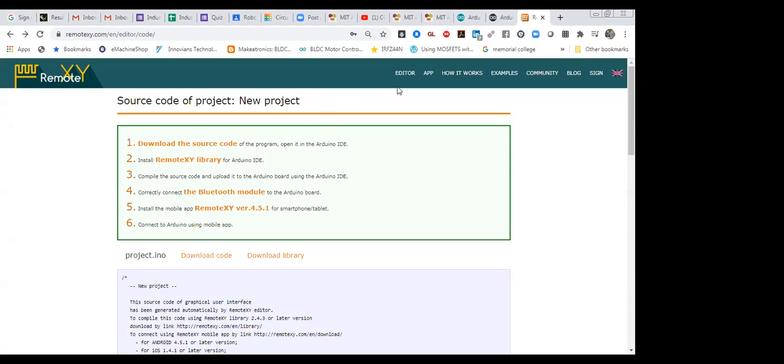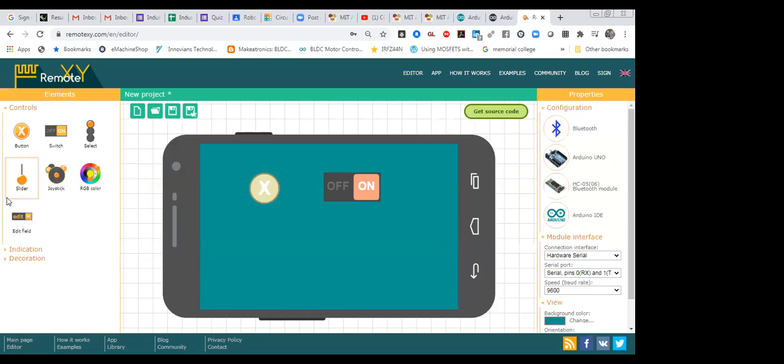Okay, the cloud storage part. In this also we can do it. Over here I'm going to show one part, that same thing we can do with the cloud. In this mobile app, Remote XY, you can do it in a very simple way. Go to the editor. Over here we have used Bluetooth now.